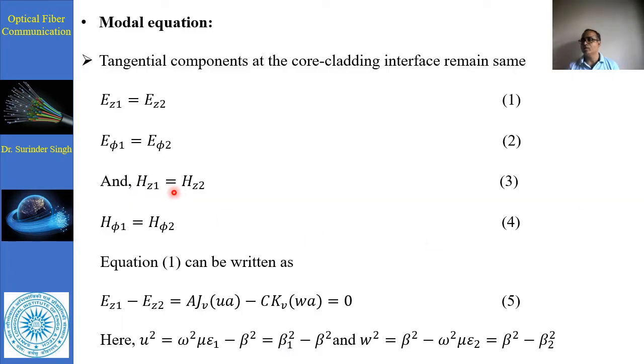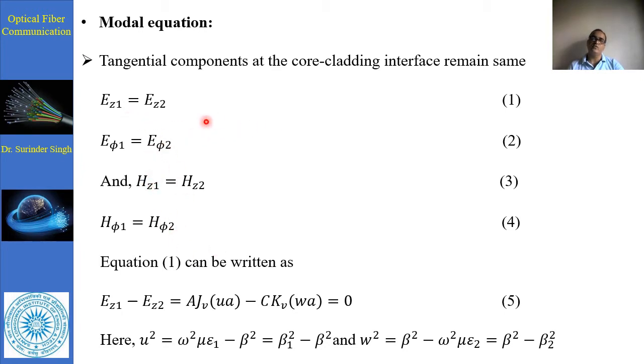For that, first of all, the solution of this beta component can be determined from the boundary condition. In order to find the boundary condition, there is a requirement of the tangential components E phi as well as Ez, that is, E inside and outside the dielectric at the interface when radius r is equal to a, and that must be the same when we apply it for H phi and Hz.